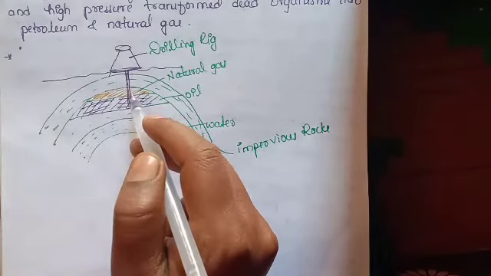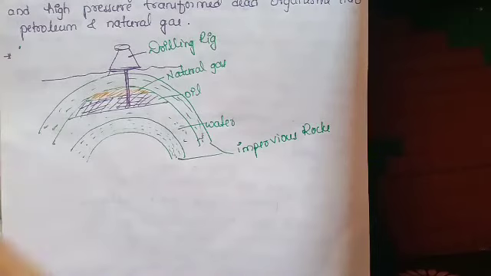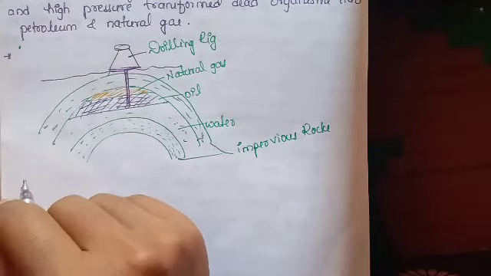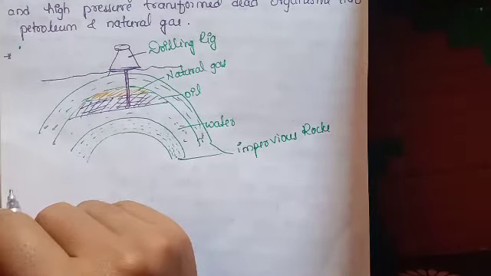Previously this natural gas was allowed to escape, or even burnt, while pumping out the petroleum. Now natural gas is treated as equally precious because it is safer for the environment, and natural gas is stored under high pressure as compressed natural gas, CNG. We already learned that CNG is used by some vehicles.